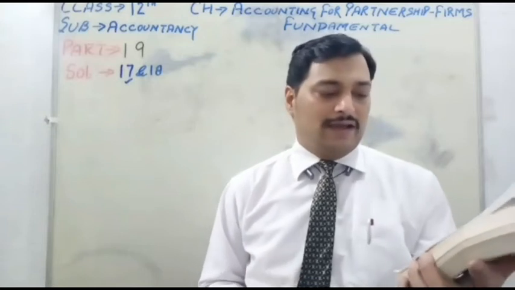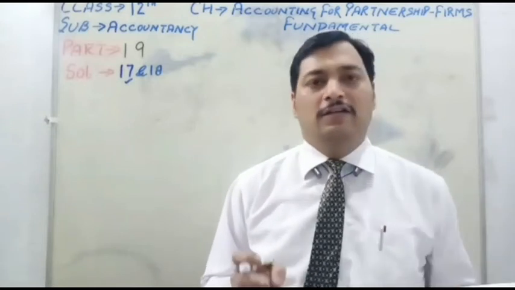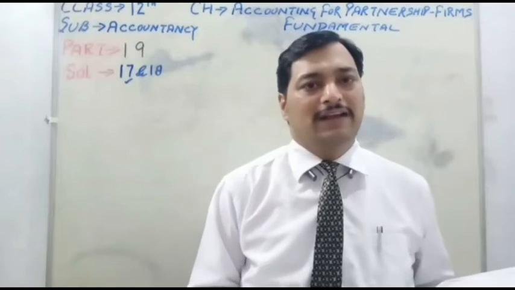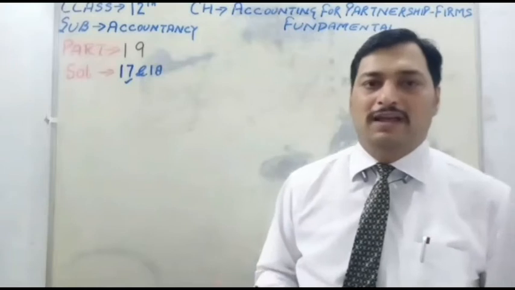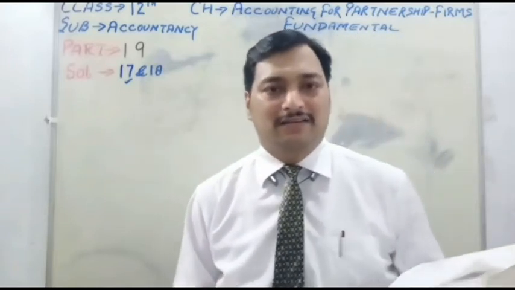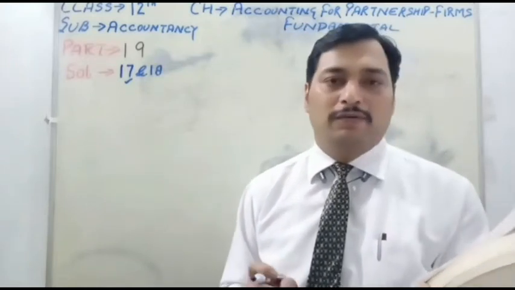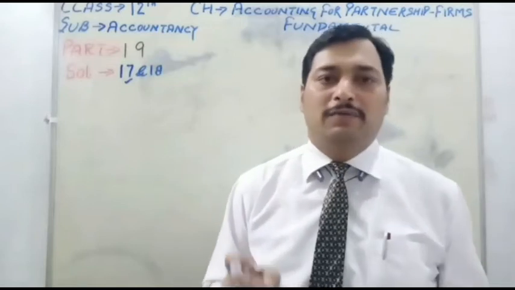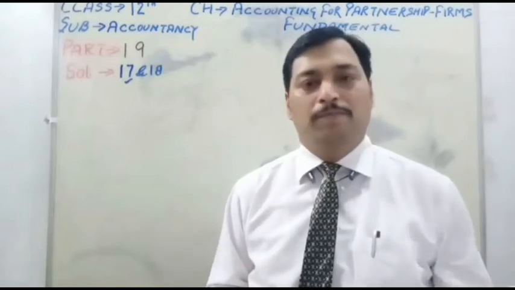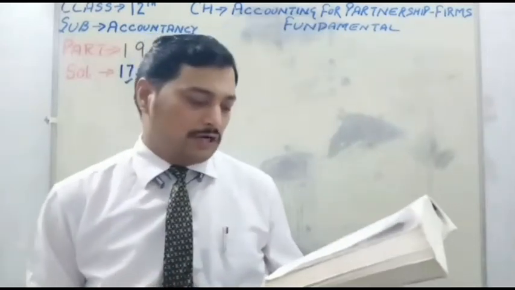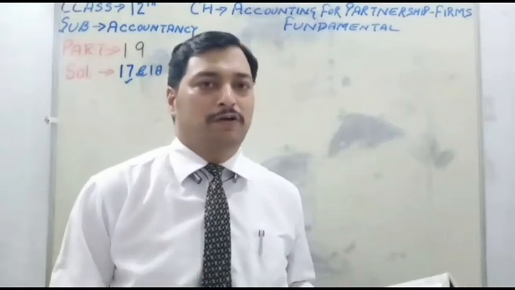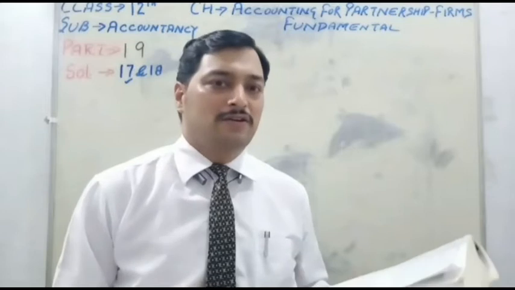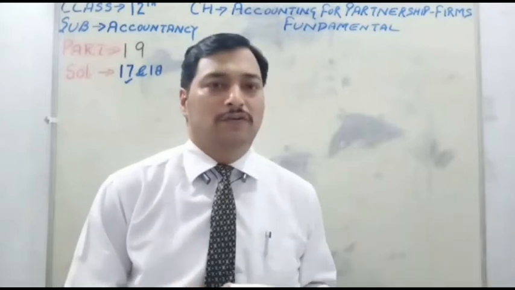Now continue. As per the partnership deed, interest on capital is to be allowed at 8% per annum. The firm pays interest on capital to the partners at 8% per annum. The net profit for the year ended 31st March 2008, before providing for interest on capital, is 45,000. So the profit is given as 45,000, and out of this profit interest on capital is still not charged. Show the distribution of profit.